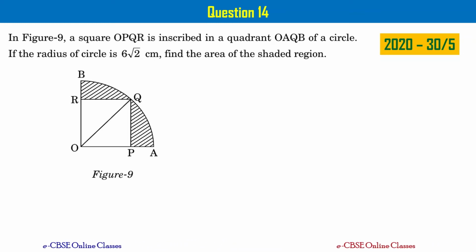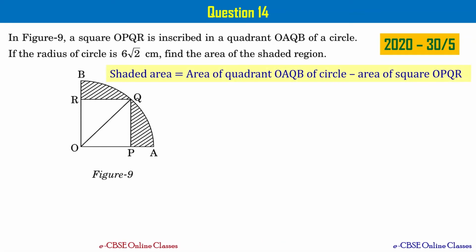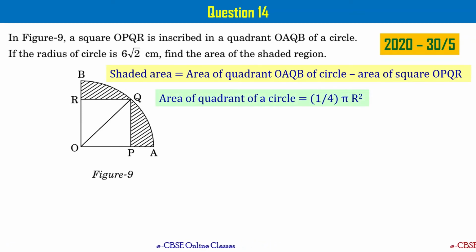You see, the square is inscribed in a quadrant of a circle. Please take a note of this, right? You observe the shaded area can be written as area of quadrant of the circle minus area of square, right? Here, the radius of the circle is given. So the area of the quadrant of the circle can be written as 1 by 4 times pi r square, right? Area of the circle is pi r square and a quadrant is 1/4 part of the circle. That's why we say area of quadrant of circle as 1 by 4 pi r square.